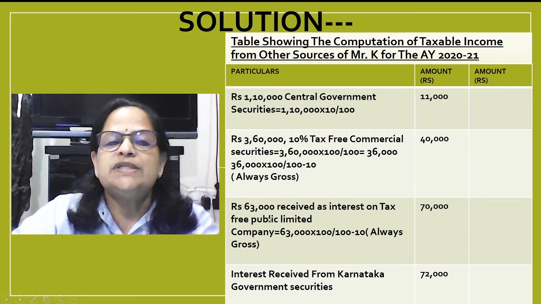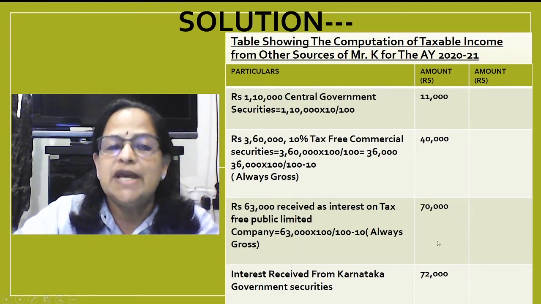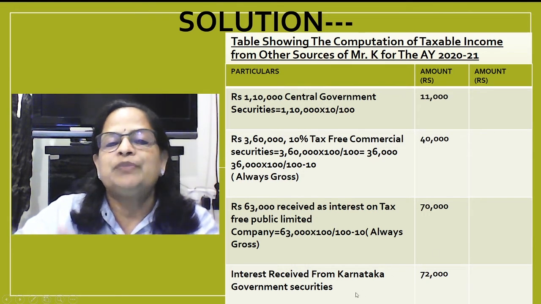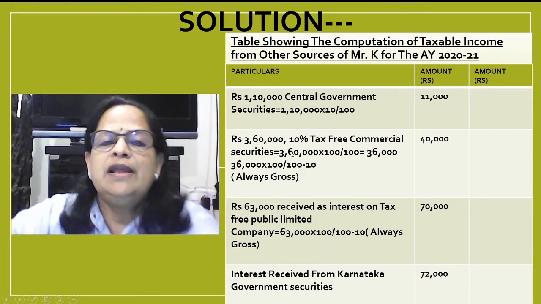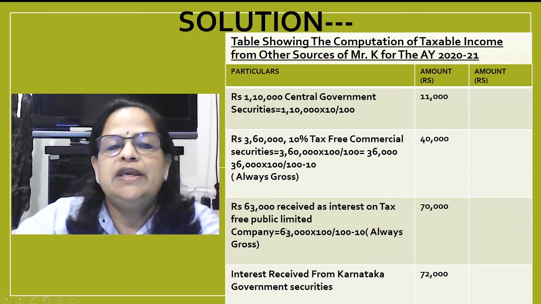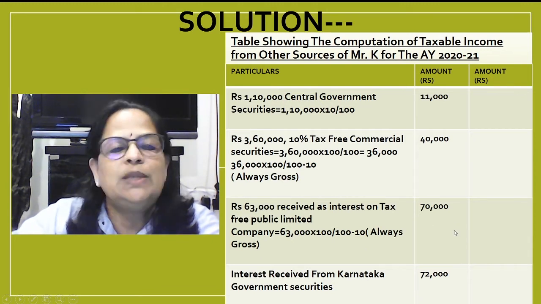Next is rupees 63,000 received as interest on tax-free public limited company securities. So how do you calculate the value? Tax-free, the word tax-free means you have to always gross. 63,000 into 100 divided by 100 minus 10. In the earlier case the value was not given, but here the amount received is given. 63,000 is received, so that is why we are grossing 63,000 into 100 divided by 100 minus 10. Always gross. You will get 70,000.